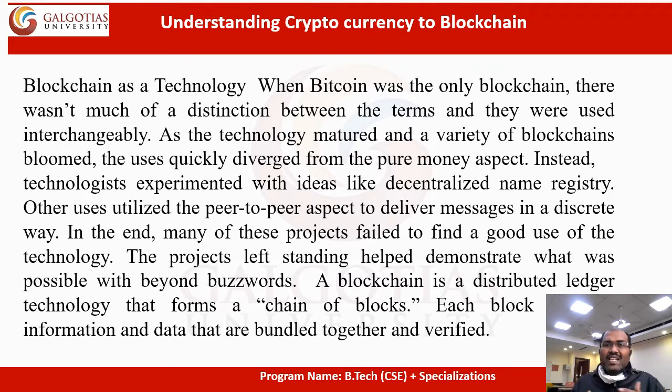It's purely about money aspects, but blockchain was mainly invented from the pure exchange of money aspects. Instead of technologies, people experimented with ideas like a decentralized name registry. The main concept inside is a decentralized network and the peer-to-peer aspect. Blockchain technology should be developed from peer-to-peer aspects, delivering messages in a discrete way. In the end, many of these projects failed and came into blockchain technology.